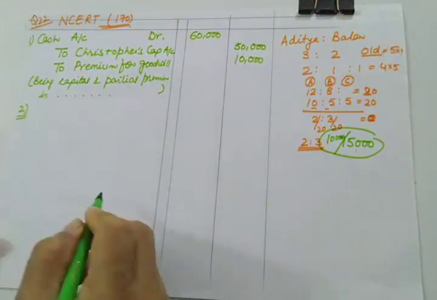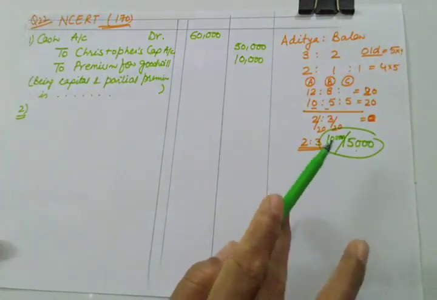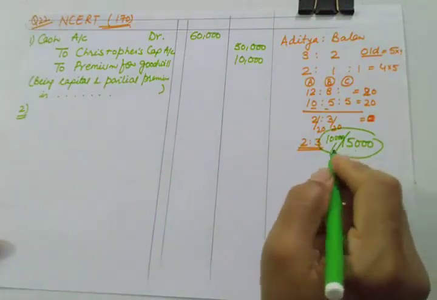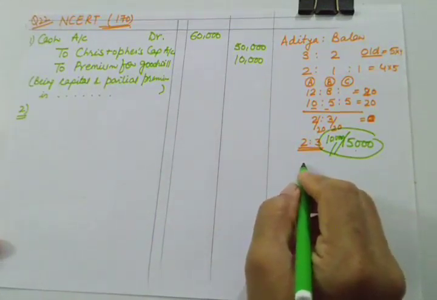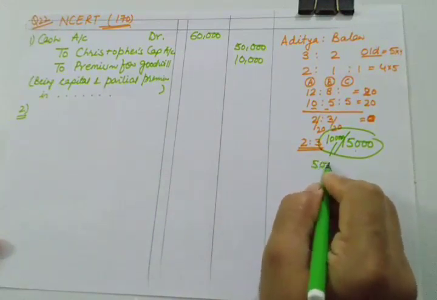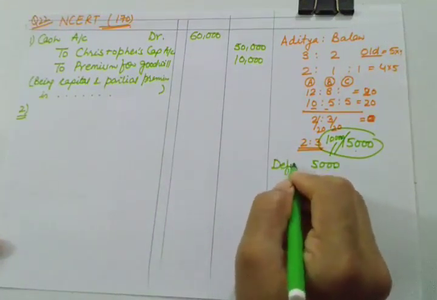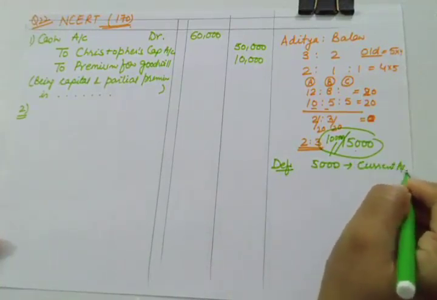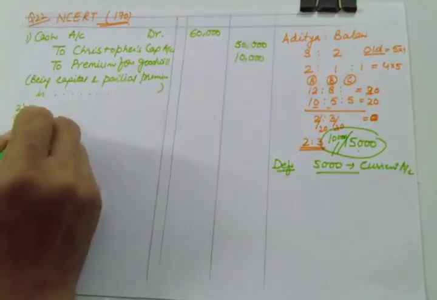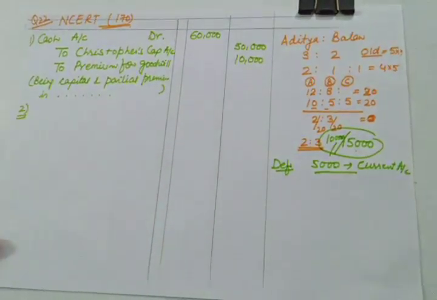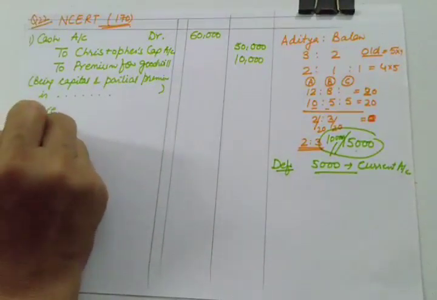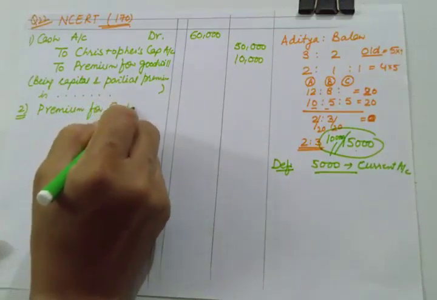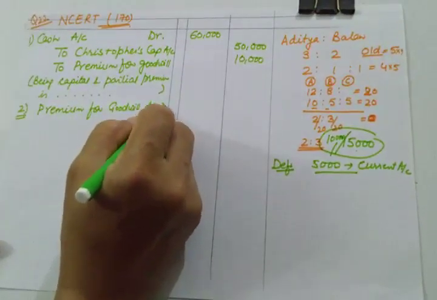Now the second entry is for distribution, and you know that this premium will be distributed in the ratio of 2:3. And this deficiency, what is the deficiency? Deficiency amount is 5,000. So this will be taken from his current account. Deficiency will be taken from the new partner's current account. So in the second entry, premium for goodwill account debit.